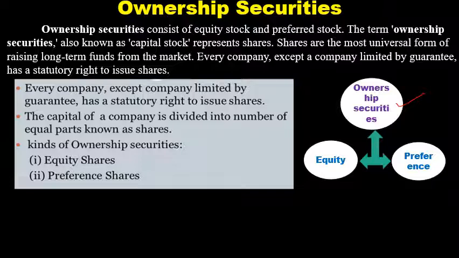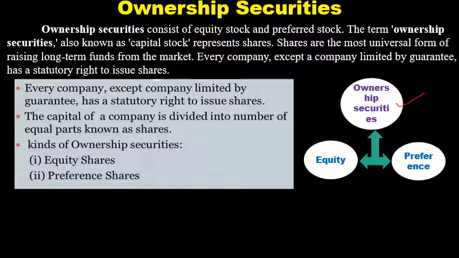Why do companies issue shares? It is to raise long-term funds. Every company except a company limited by guarantee has a statutory right to issue shares. So this is the meaning of ownership securities. Again, we have to study as an investor, not from another point of view: how it is beneficial, what features are included under ownership securities, and how beneficial it is for you whenever you use your funds under ownership securities.